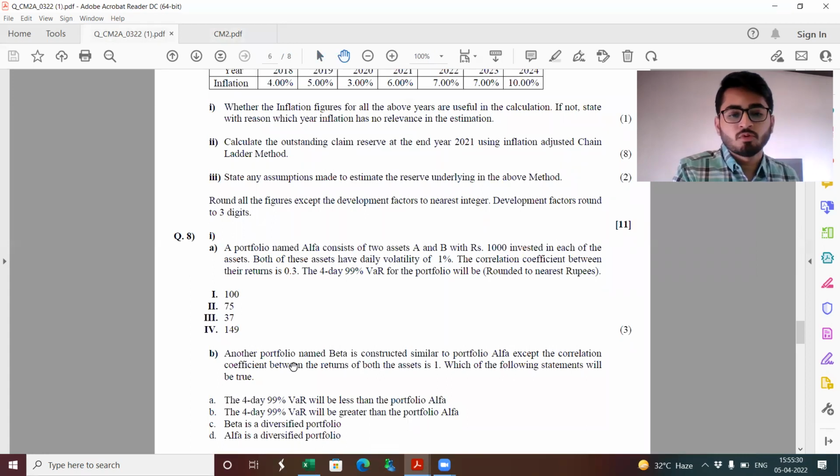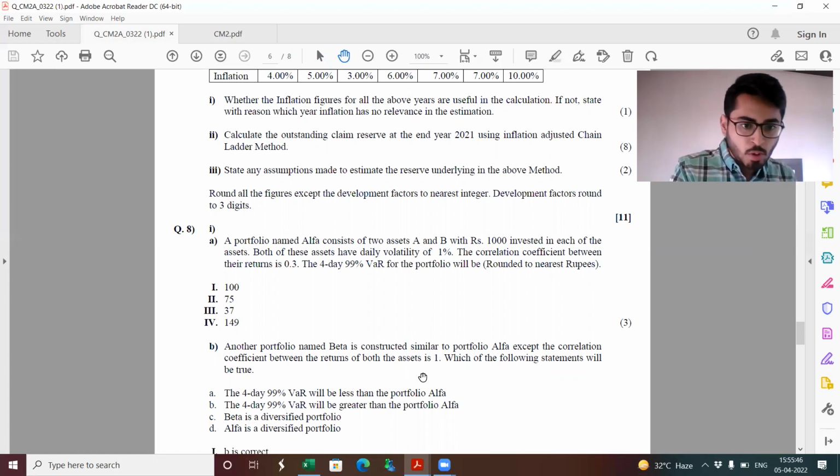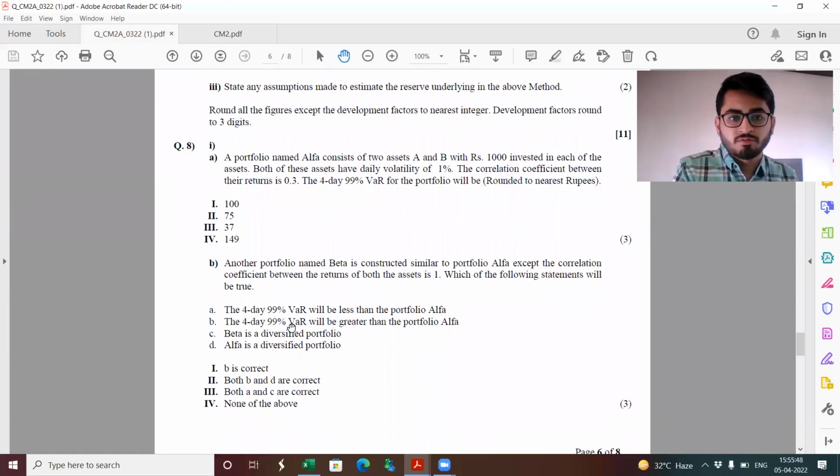Next, part B, another portfolio named beta is constructed similar to portfolio alpha, except the correlation coefficient between the returns of both the assets is 1. So we know that if rho is perfectly 1, then investing in both these assets, we will not be able to achieve diversification as such because they both are perfectly correlated. And if you're not being able to achieve diversification, the variance will be a lot higher. If the variance is higher, then obviously our VAR should also be higher.